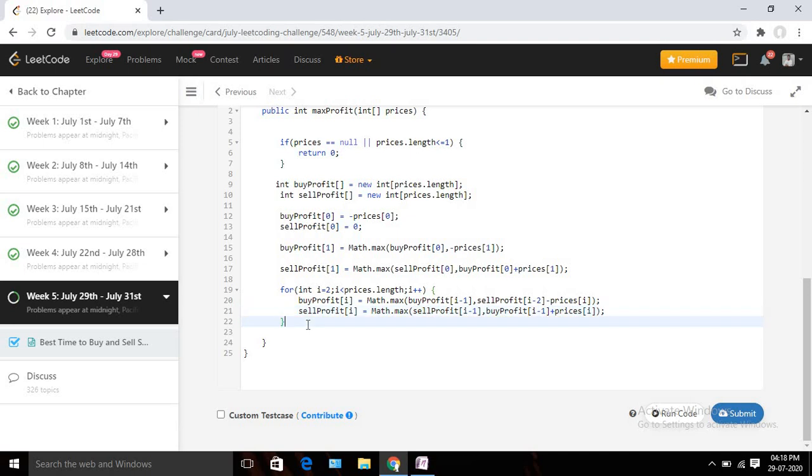And once we are done, I am going to return the last value, right? Last value of the sale profit. So that will be my profit last for that day, right? At the end of our array size. Okay, so sale profit should be prices dot length -1. I think that's enough. Let's run our code and check whether it's compiling or not.